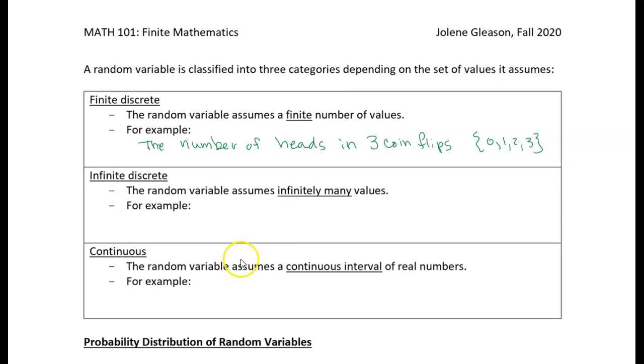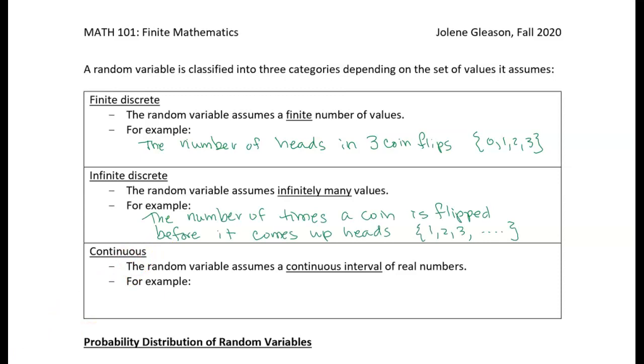That's going to vary, right? It might take 1 coin flip, it might take 2, 3, 4. We don't really know where it could end. In theory, it could take an infinite number of times. So instead of being finite discrete, it's infinite discrete, because we don't have a finite set of values.